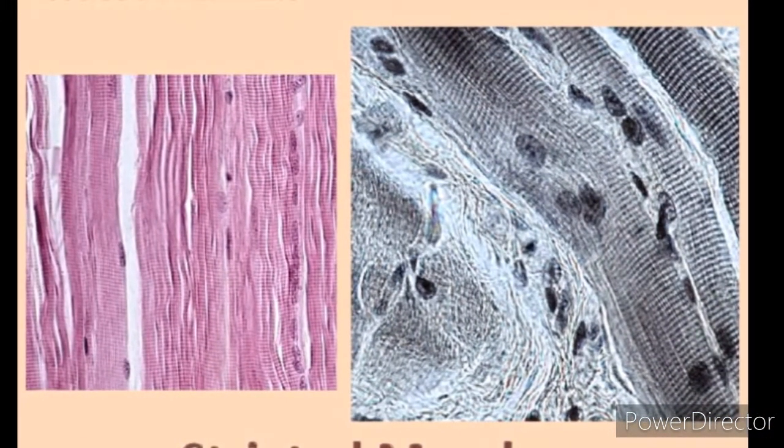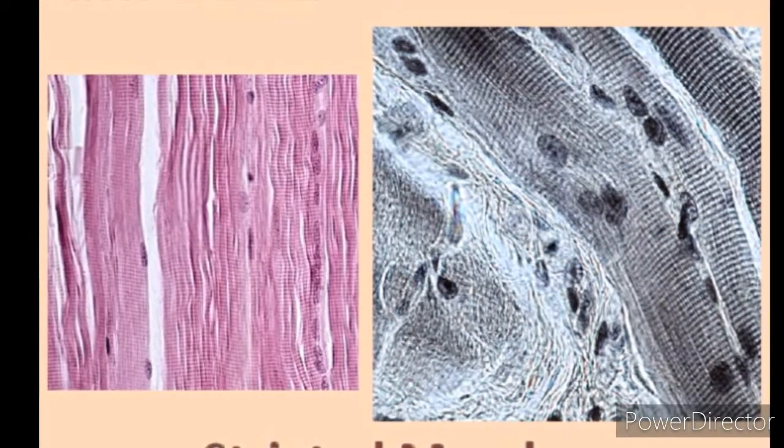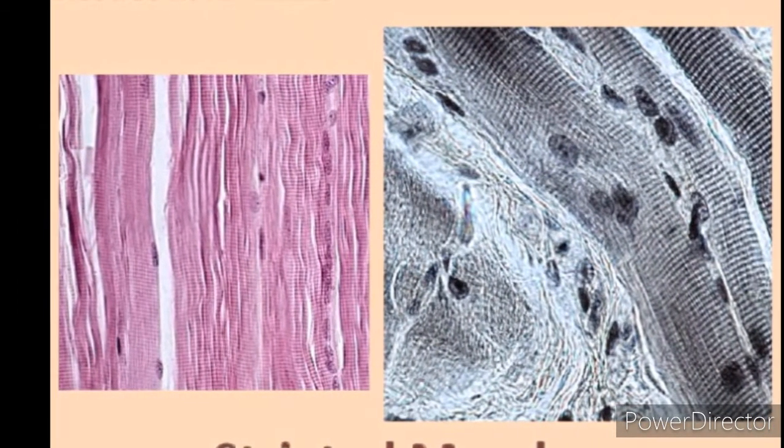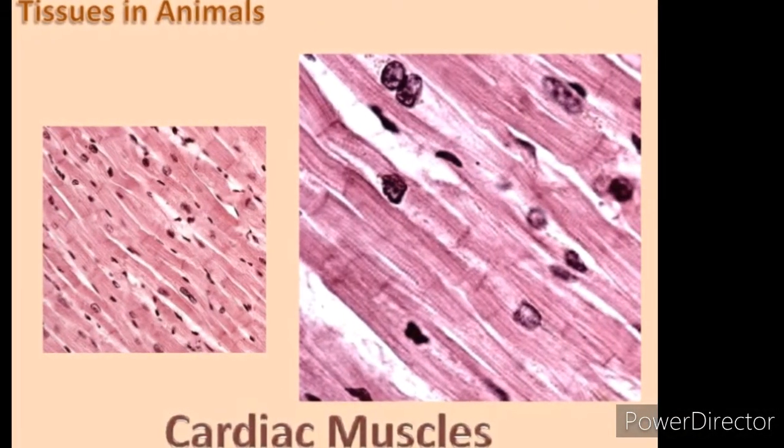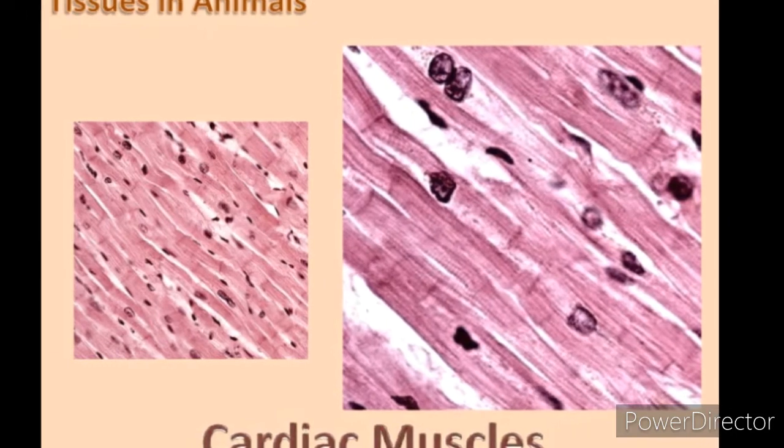The muscles of the heart show rhythmic contraction and relaxation throughout life. These involuntary muscles are called cardiac muscles. Heart muscle cells are cylindrical, branched and uninucleate.